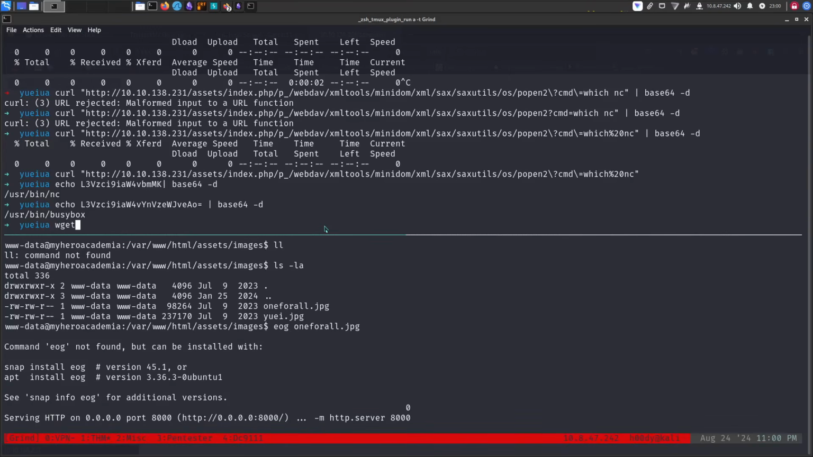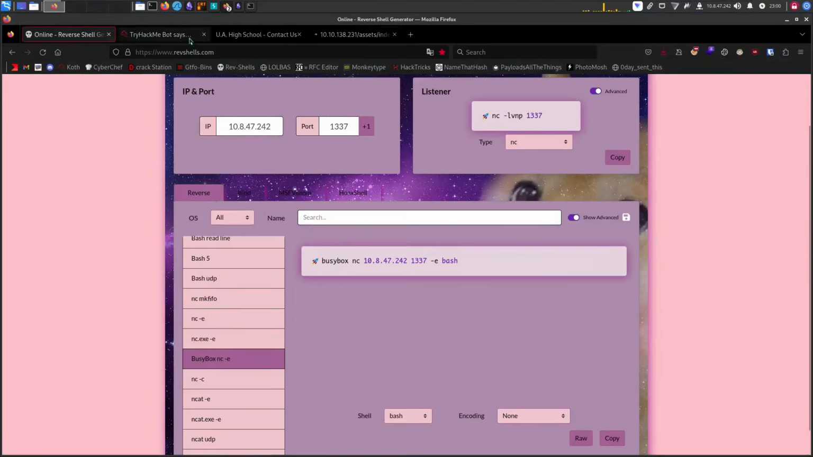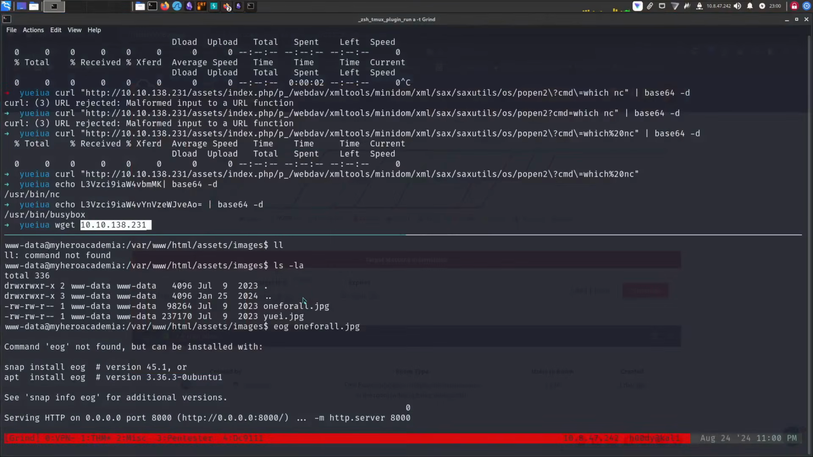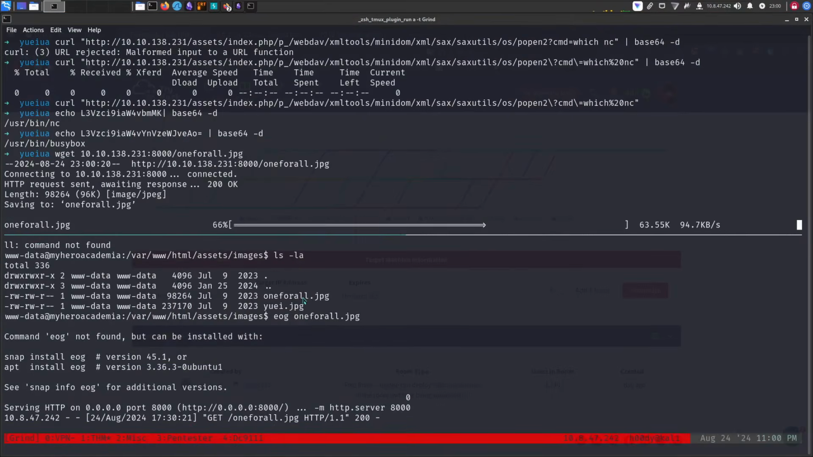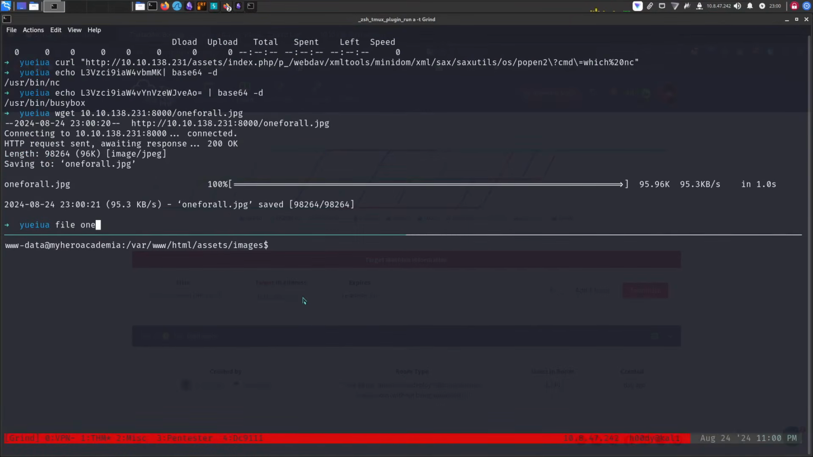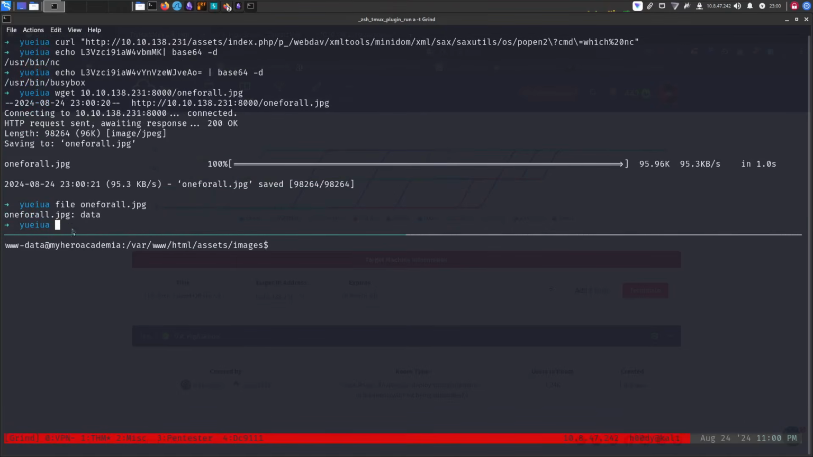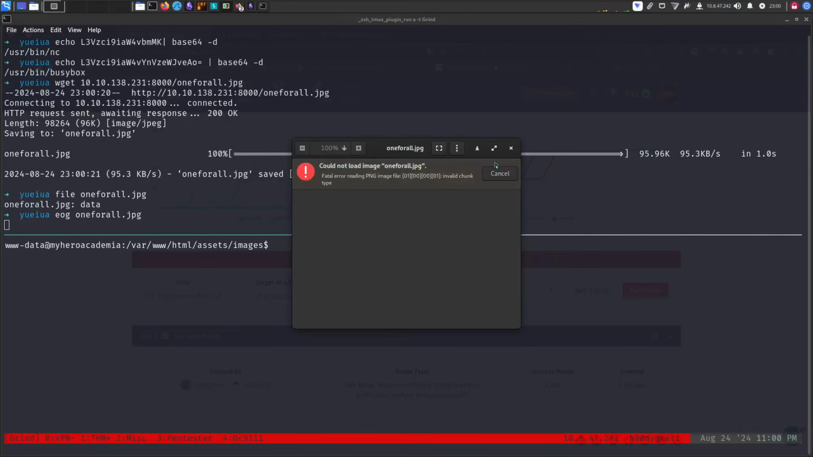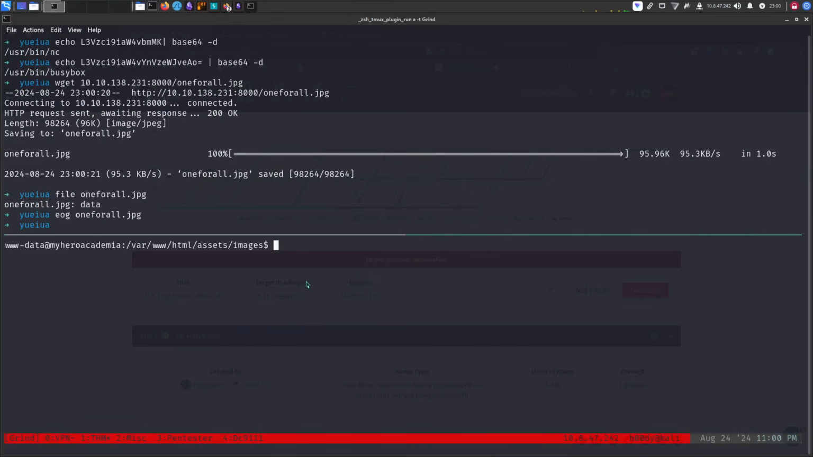Is it running? Let me copy the IP once again. Port 8001, 0.jpg. There we go, it's running. So let me close that out. And if we just run the file command, it's just data. It's not a JPEG file. If you try to open it, it won't open, right? Because the magic bytes of this are not according to JPEG.